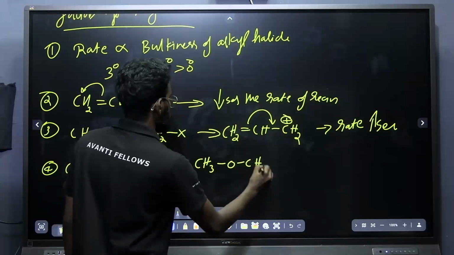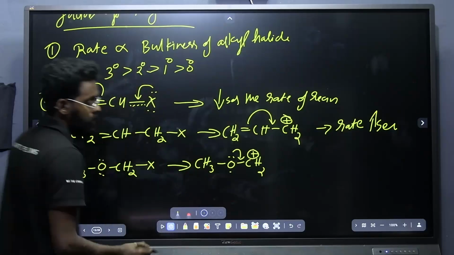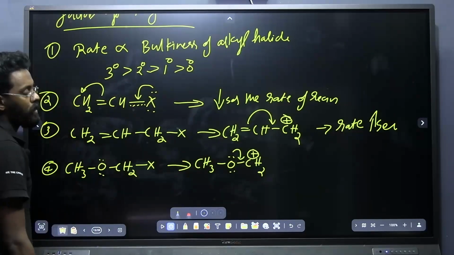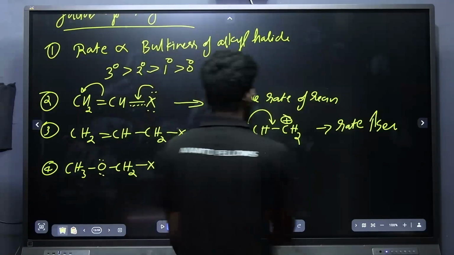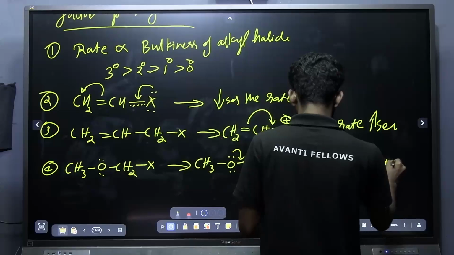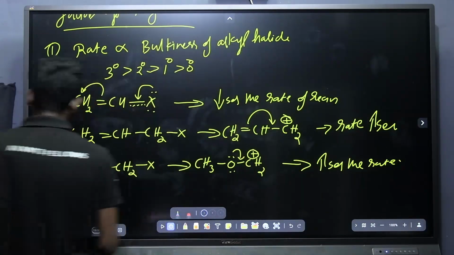CH3OCH2 plus, the carbocation that is formed will be stabilized by back bonding. The lone pair of electrons in the oxygen will be back bonding to the vacant orbital of carbon, which will be increasing the rate. Increase the rate. Okay. Now one more point.